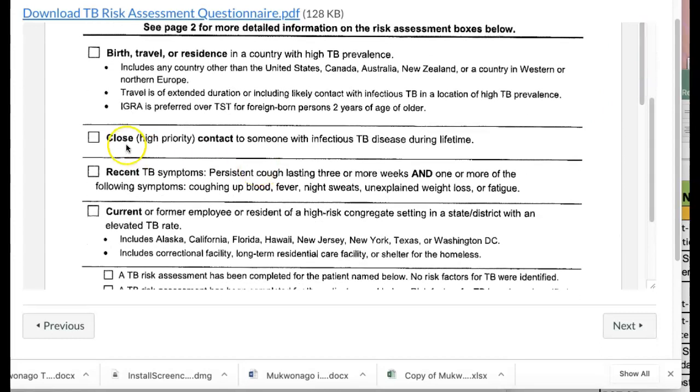So, have you had close contact to somebody with infectious TB during your lifetime? If you have not been around somebody with infectious TB, do not check this box.